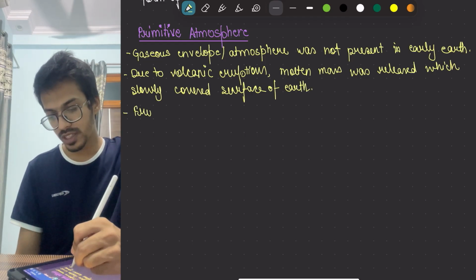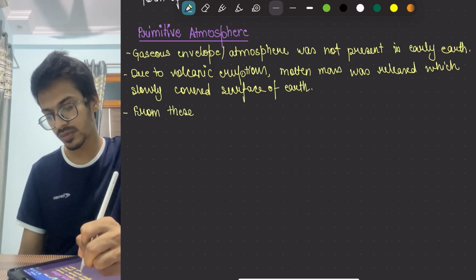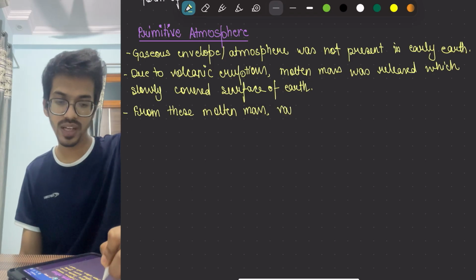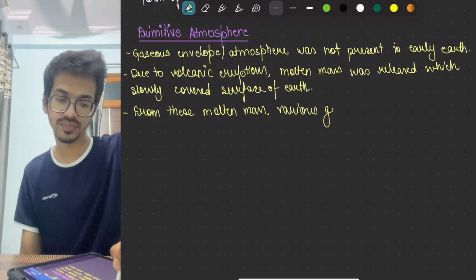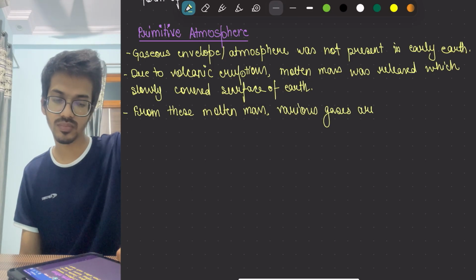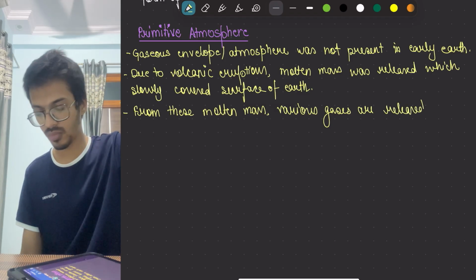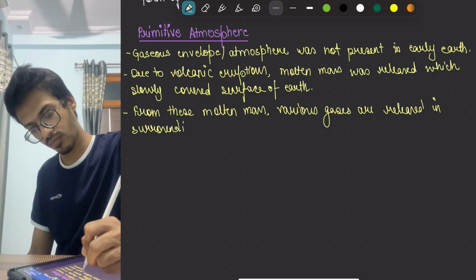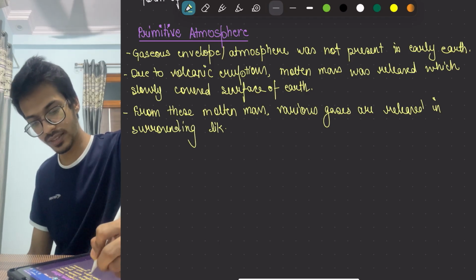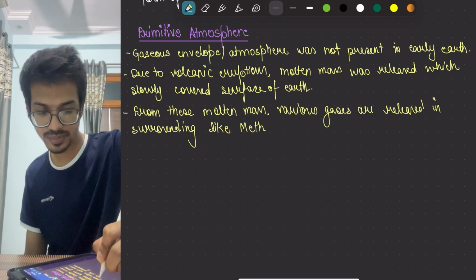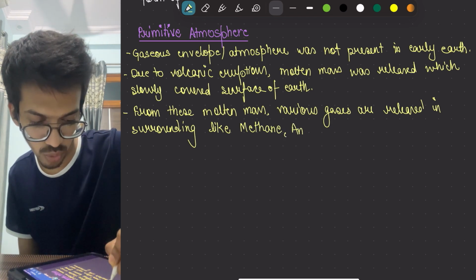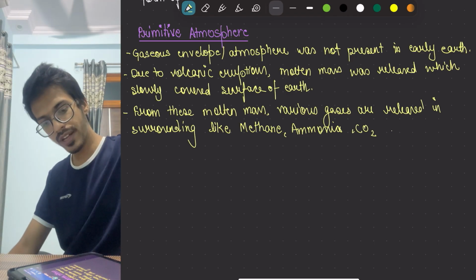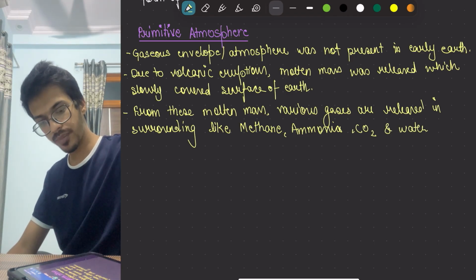Then from these molten masses, various gases were released in the surroundings, like methane, ammonia, carbon dioxide, and water vapors.